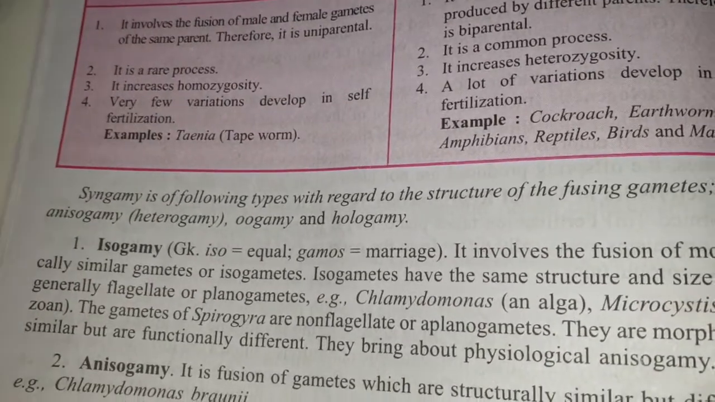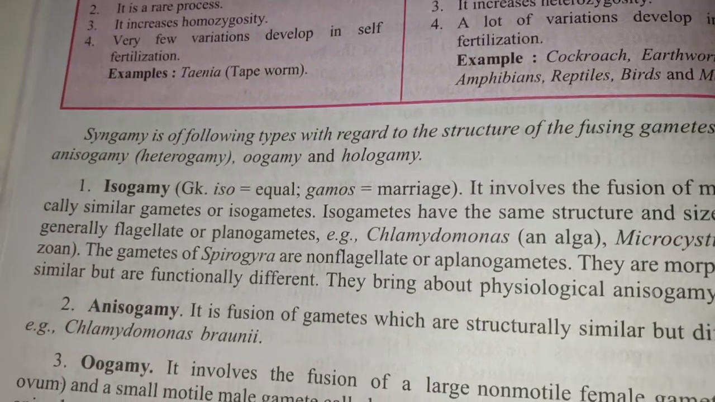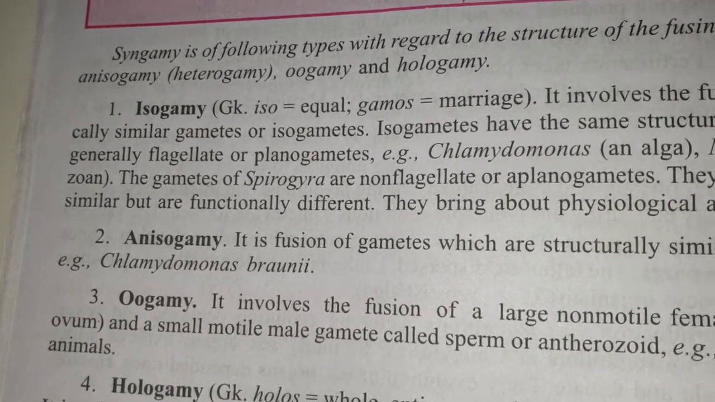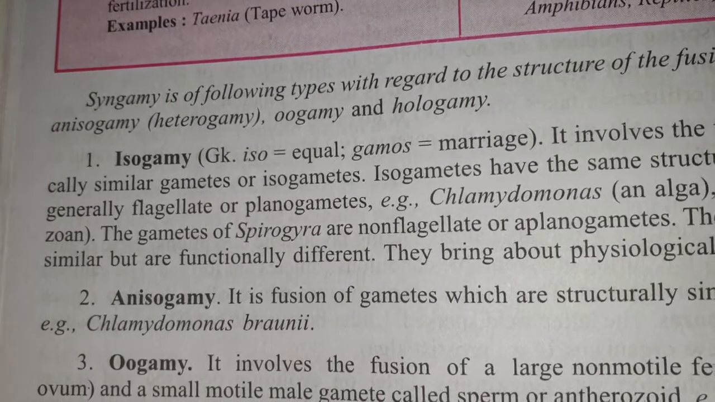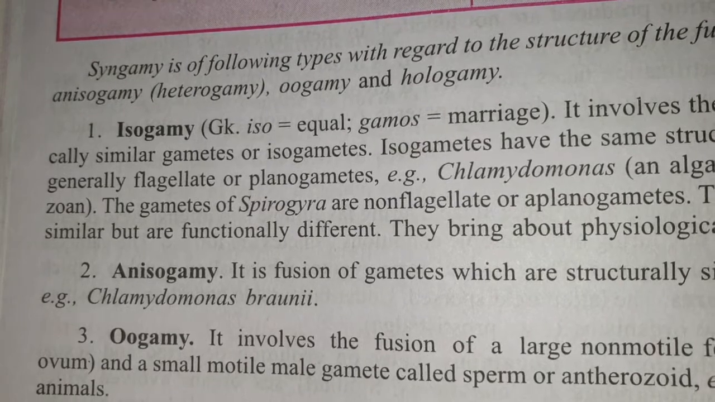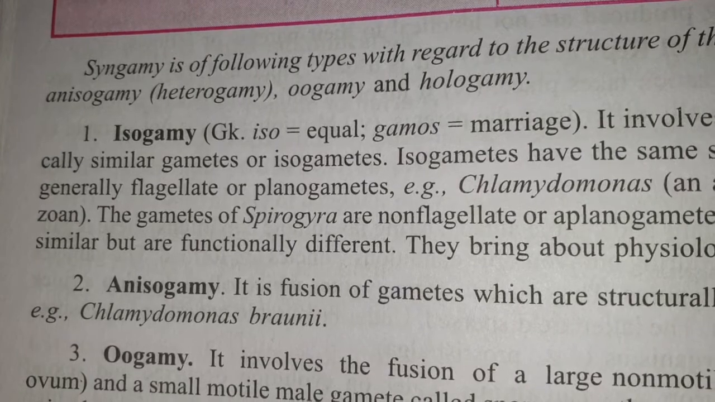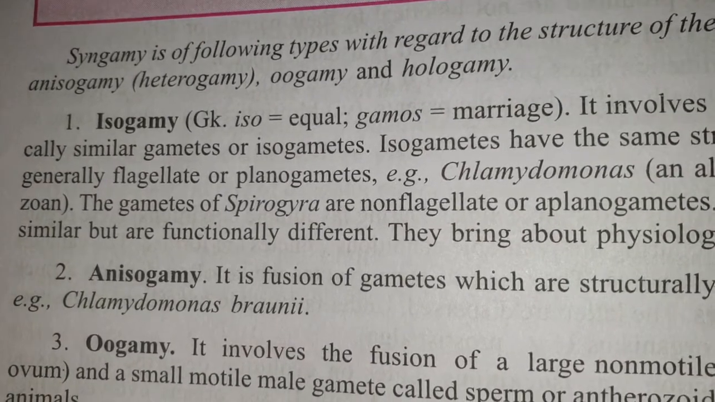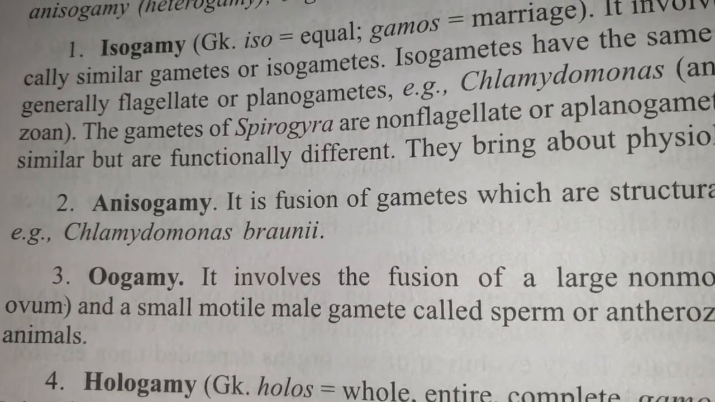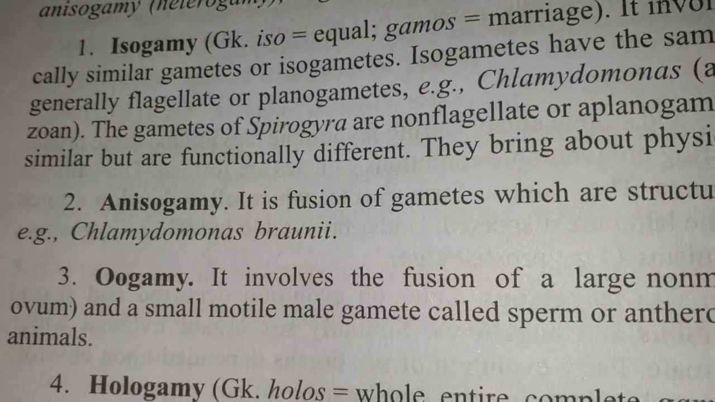Again, if we consider the different structures of the gametes that are fused, then based on the structure of gametes, it can be divided into isogamy, anisogamy, oogamy, and hologamy. Isogamy means the gametes are structurally and morphologically similar. Both are flagellated and similar gametes, that's why it is known as isogamy. For example, it is observed in Chlamydomonas, Spirogyra, etc. Anisogamy means the fusion of gametes which involves a smaller male gamete and a larger motile female gamete.